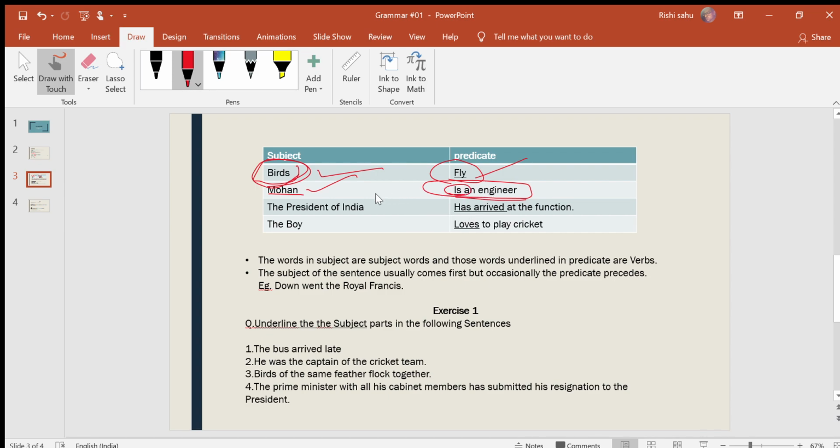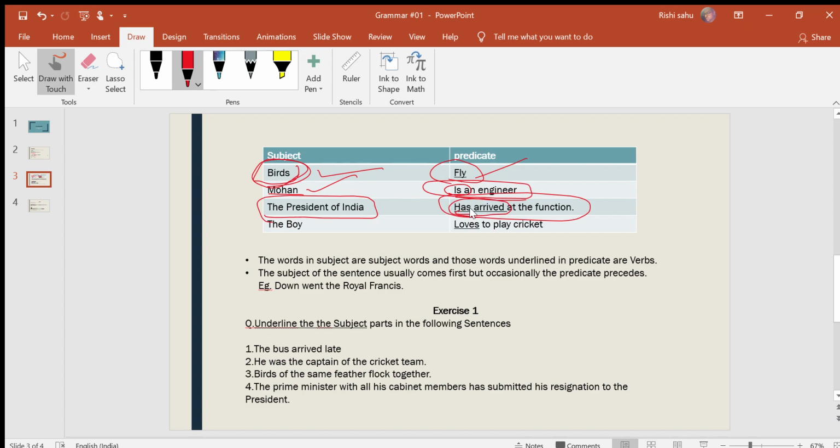So always remember, the verb is a part of the predicate. Now, the president of India has arrived at the function. The president of India is the subject here, and has arrived at the function is the complete predicate. In this predicate the verb is has arrived.